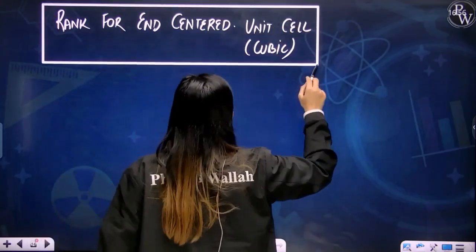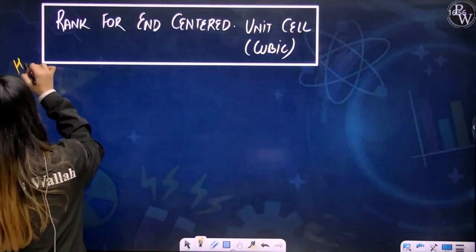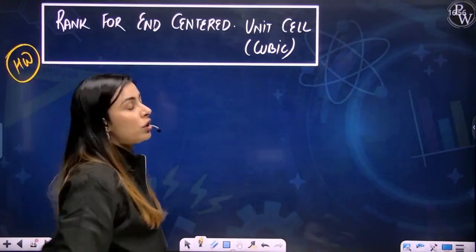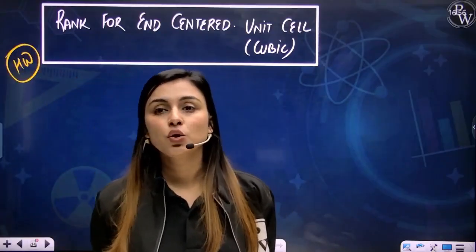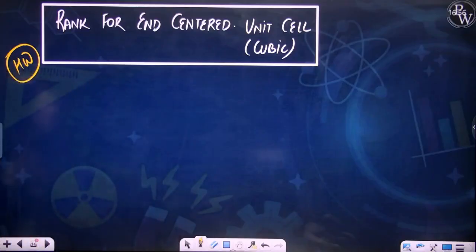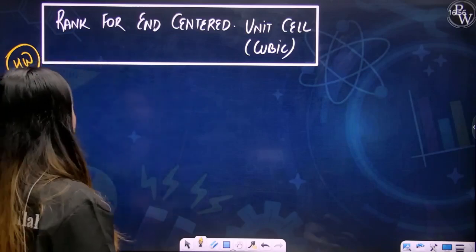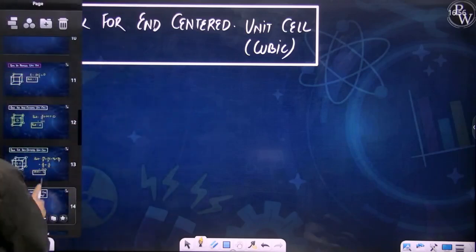So this is your homework. You have to try and calculate the rank for an end-centered cubic unit crystal system. Try this. I know you'll do it. I have told you what the arrangement is. Just make the arrangement and calculate the rank using the formula. I hope it's clear. Let's move forward, my dear students.